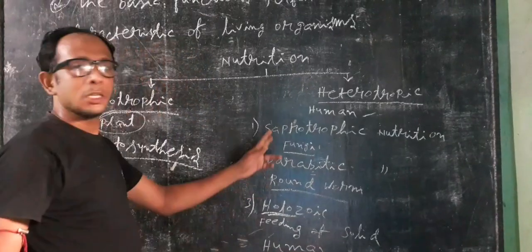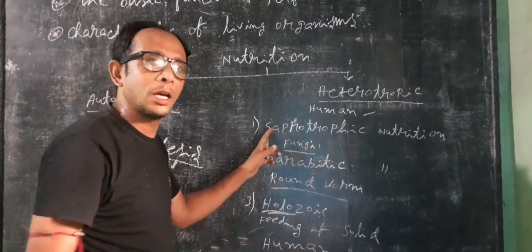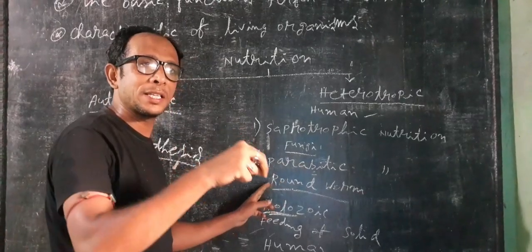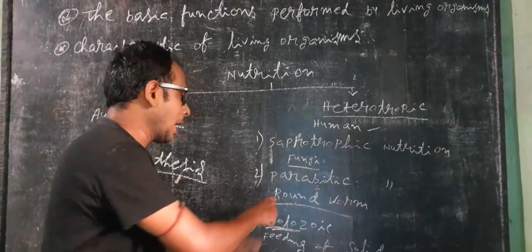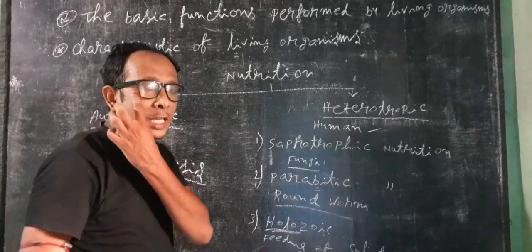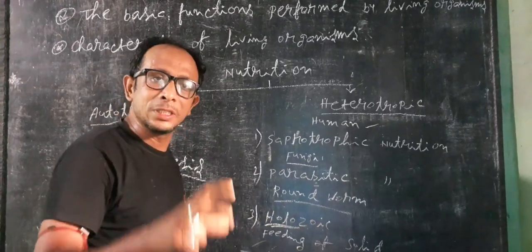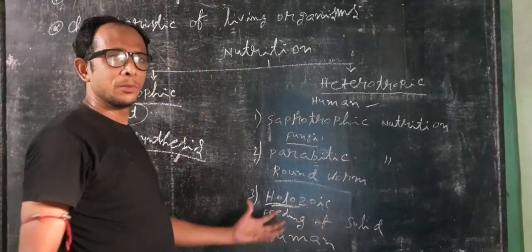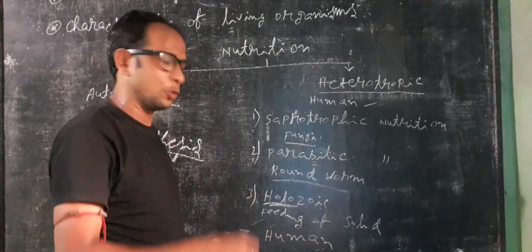Saprotrophic means they grow on dead and decaying matter, like fungi. Parasites are present inside the host body. And holozoic means they take solid food particles and produce energy.